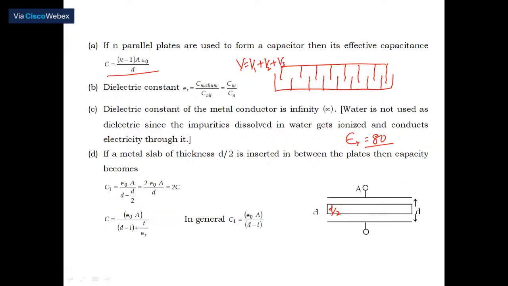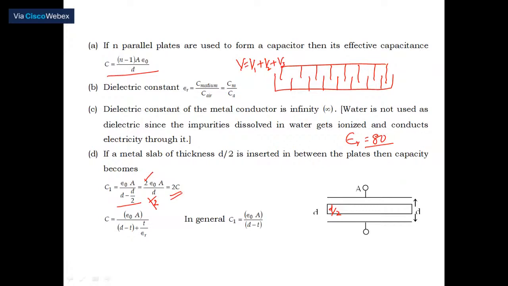Then the capacity becomes, here is an air capacitor as well as a metal insertion, epsilon naught A divided by d minus d by 2. If you take the LCM and simplify, once again d by 2 only. So the denominator of a denominator goes to the numerator, therefore it becomes twice of that. That's why its capacity increases.